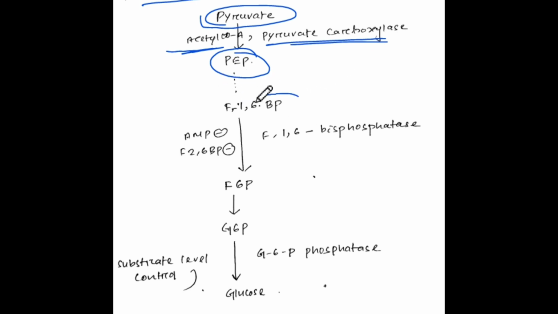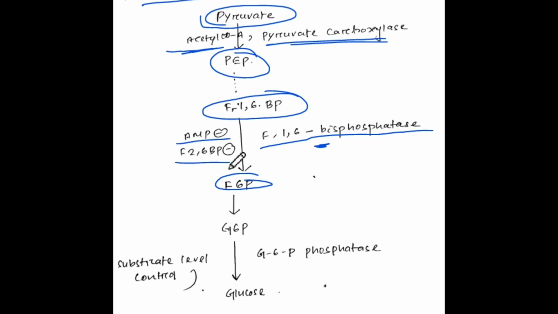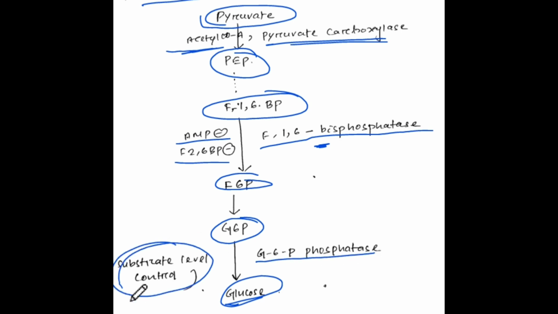Then through the process it is converted into fructose 1,6 bisphosphate, and fructose 1,6 bisphosphatase is the enzyme where it gets converted to fructose 6 phosphate, where the inhibitors are AMP and fructose 2,6 bisphosphate, and then the fructose 6 phosphate is converted into glucose 6 phosphate, and the glucose 6 phosphate is then converted into glucose through the enzyme glucose 6 phosphatase, and this is the substrate level control.